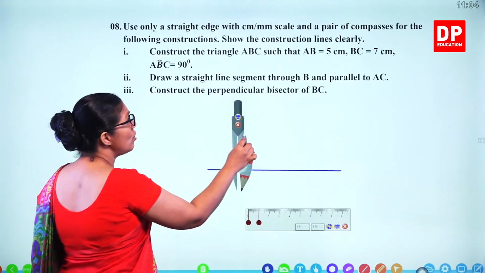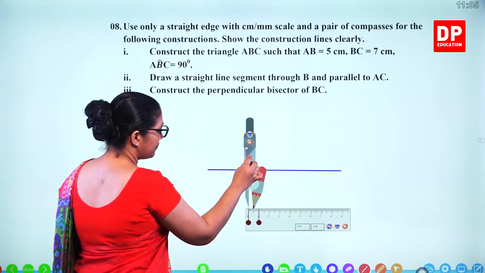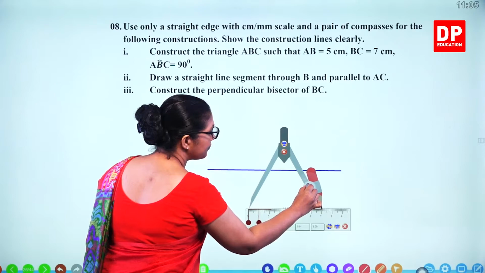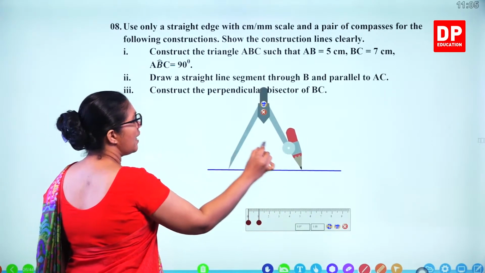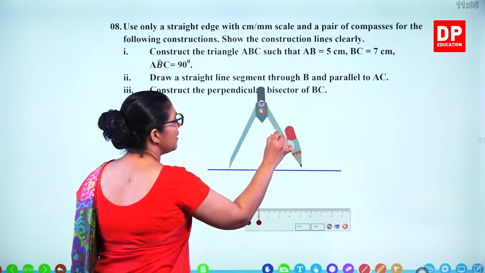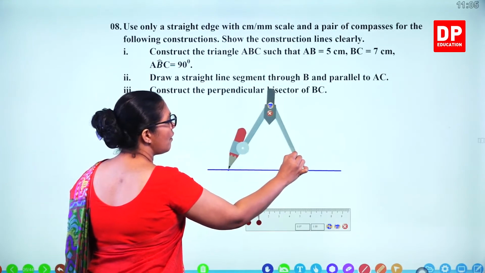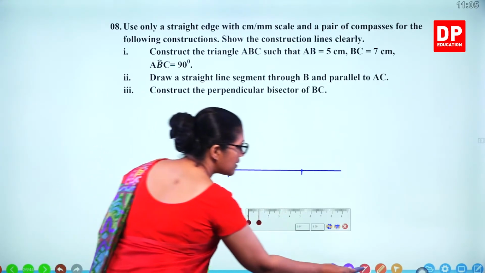I'm trying to draw this BC line. So you keep it on the line and draw an arc here, and then do the same thing for the other side. You draw the arc. So that's BC.